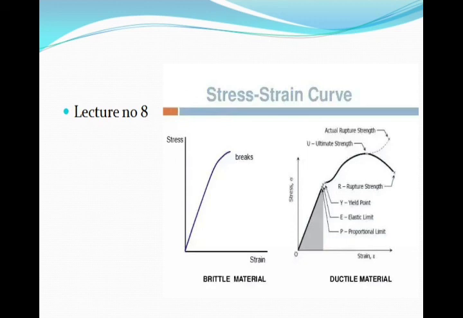The ratio of critical load to safe load is known as the factor of safety. For mild steel the maximum is 3, wrought iron is 3, cast iron is 5 and wood is 6. From this we can say that the factor of safety goes on increasing as the strength of the material decreases. So these are the basics that we have to learn for the selection of a material for any application.